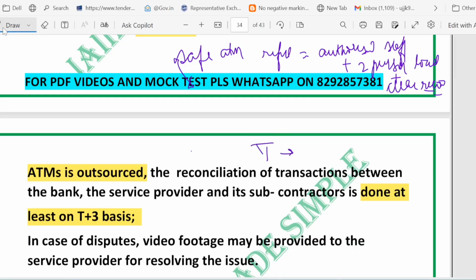So T means transaction date, right? Transaction day plus 3. 3 means working days. So on a T+3 basis, we finish the matching record between the banks. Yes, we are talking about the matching record.